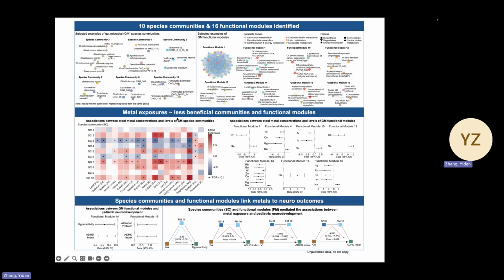Then we examined associations with metal exposures. On the left, the heat map shows association between 19 stool metal elements and species communities, where color indicates effect size and stars denote FDR significance. Multiple metals were associated with lower levels of beneficial communities, particularly communities 3, 4, and 6, which are involved in butyrate production and immune support.